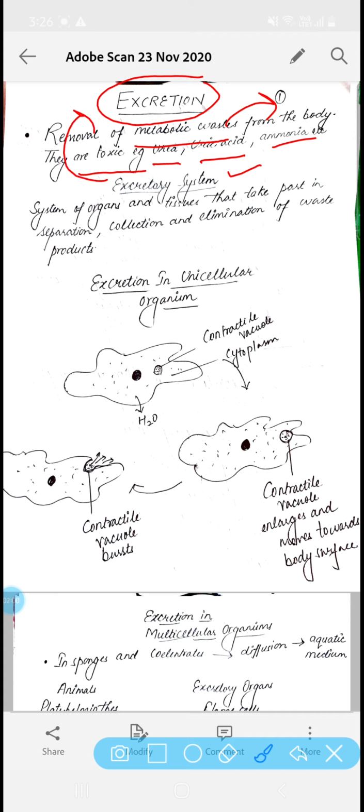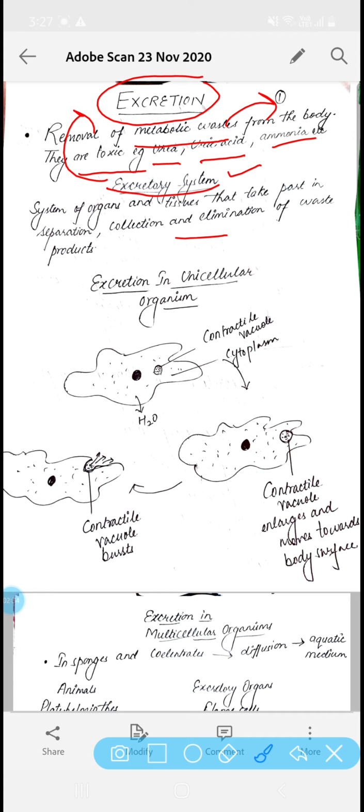To perform this life process, human beings have a well organized, well coordinated system called the excretory system. All the animals, we must say, are doing the process of excretion. Some of them have a well organized excretory system, and some of them do not have a well organized excretory system, but they are also performing the process of excretion.